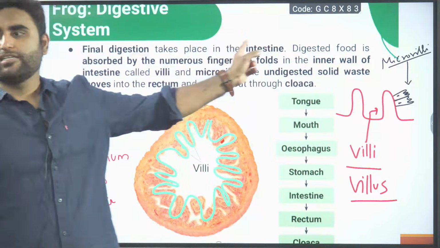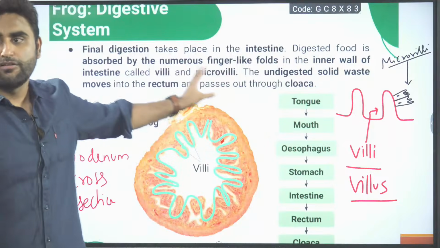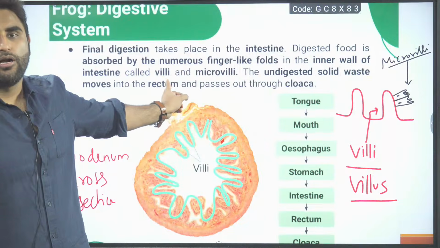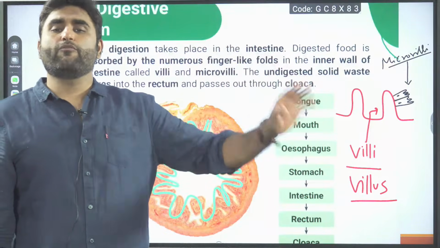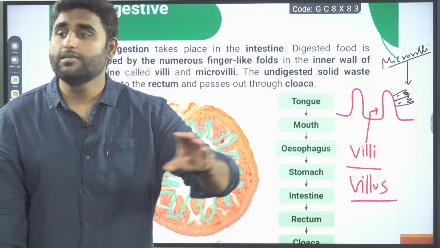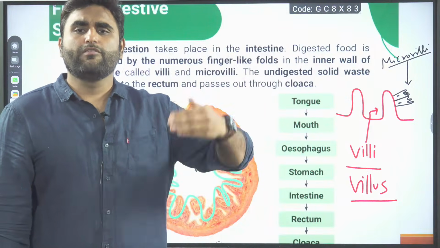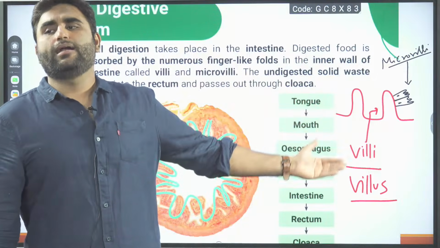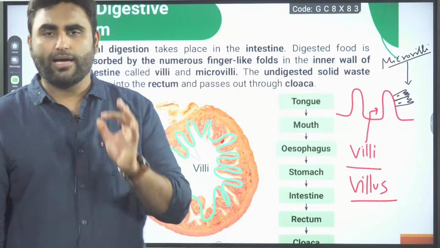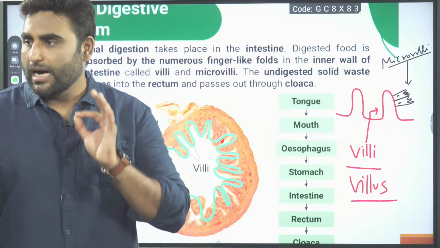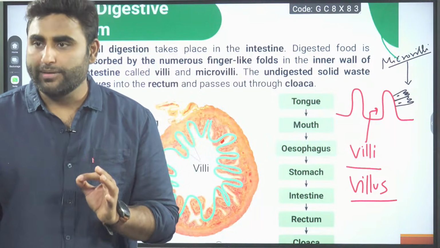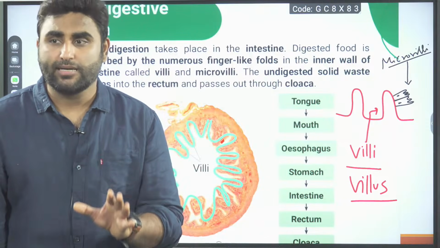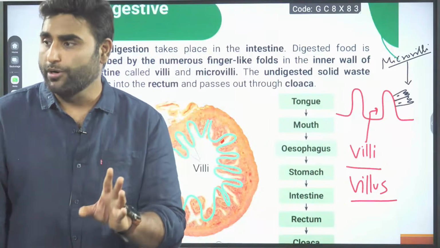So, final digestion takes place in the intestine, the duodenum. Digested food is absorbed by numerous finger-like folds in the inner wall of the intestine called villi and microvilli. The remaining undigested solid waste will pass into the rectum. From the rectum, it will pass through the cloaca, and ultimately from the cloaca, it will be thrown out via the cloacal aperture. Are we clear with this? That completes your digestive system, along with the little physiological mechanism we studied, that is the digestion of the food.